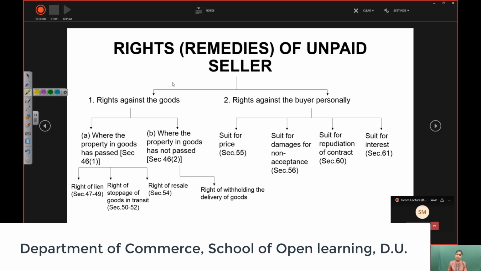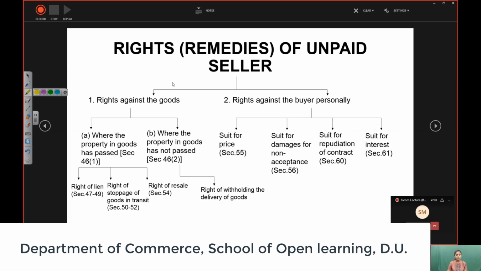Right of lien means the right to recover the custody, the right to recover the possession of goods. If you have sold that good to the buyer, now you can go to the buyer and say that since you're not paying money to me, I want my good back. For example, if you have sold your car and you have already given the ownership of your car to B, and he has refused to pay the price, you can say to him, I have the right of lien, give back my car. So that's right of lien, meaning the right over the custody of the good.